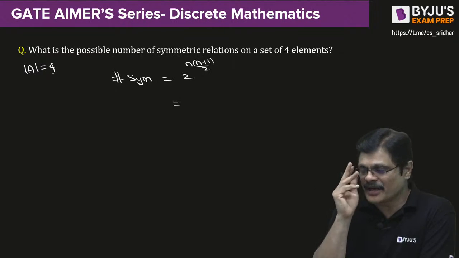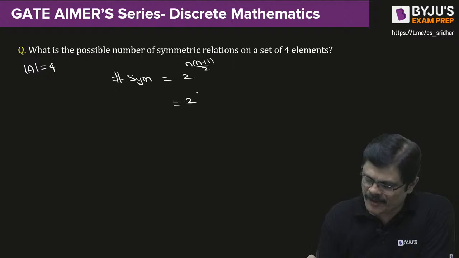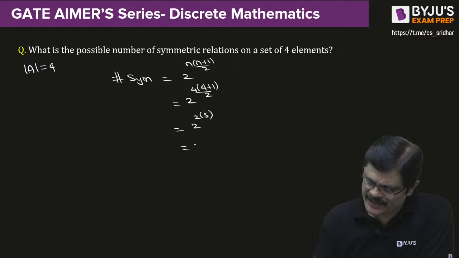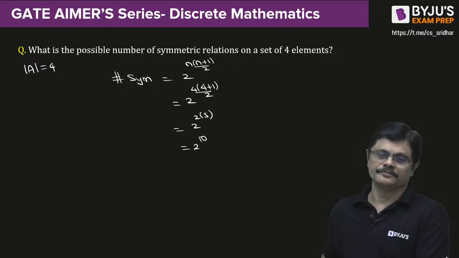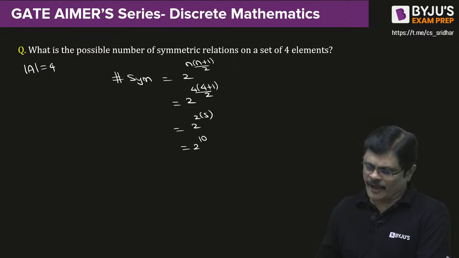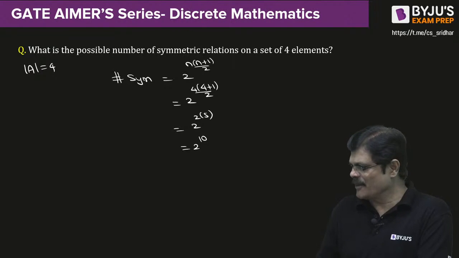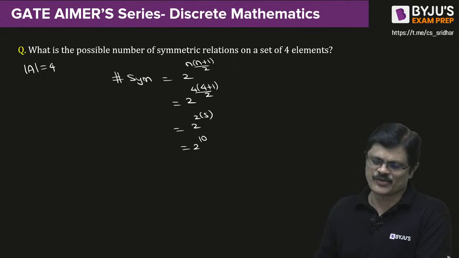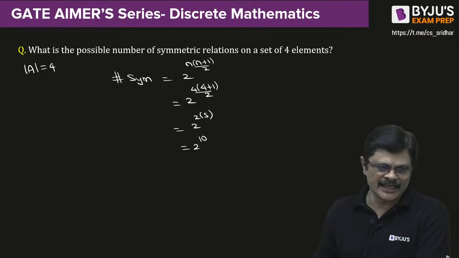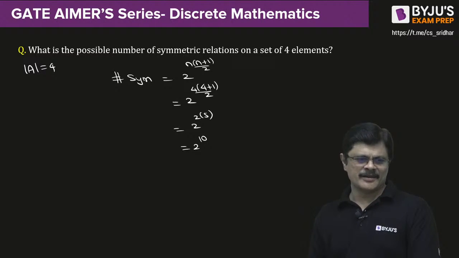Number of symmetric relations is given by 2 power 4 into 4 plus 1 divided by 2. That is 2 power 2 into 5, 2 power 10. So this is the formula for the number of symmetric relations, my dear friends. Am I clear? Is the idea clear?